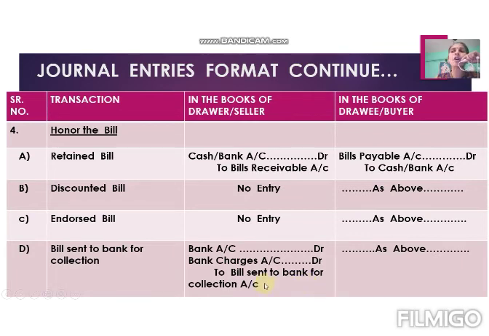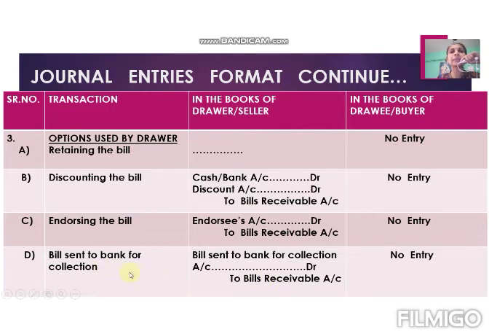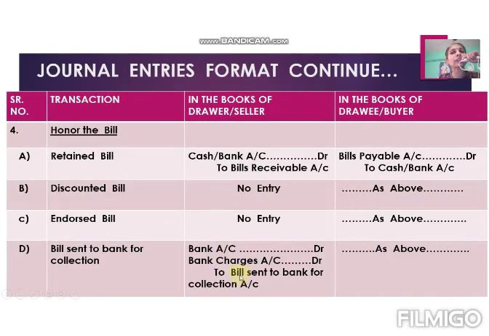See, when we used the option at that time, when we sent the bill to bank for collection, what entry did we pass? Bill sent to bank for collection account debit to bills receivable. Means here we open a separate account as bill sent to bank for collection. When we get the payment of the bill, at that time we have to credit bill sent to bank for collection account. Why? Because now this account's need is over, because we are getting the payment of the bill. That's why the entry in the books of drawer is bank account debit, bank charges account debit to bill sent to bank for collection.